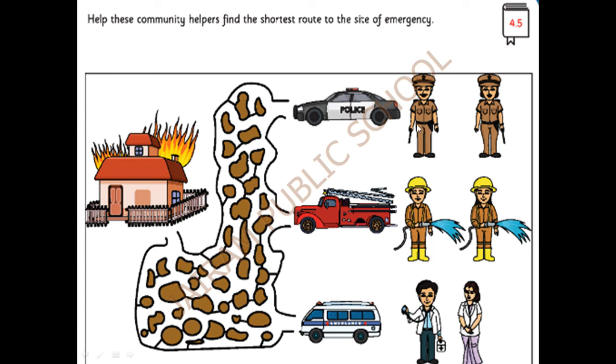Okay. See, first person is the policeman. We cannot call him. He is having the vehicle. Next is the fire engine. Next is the ambulance. Okay. So we should not call them. We have to call only the firefighter. So we have to guide them. We can draw a line for them to come and reach our place. Like this, we have to draw a line. Okay? Good. Next.